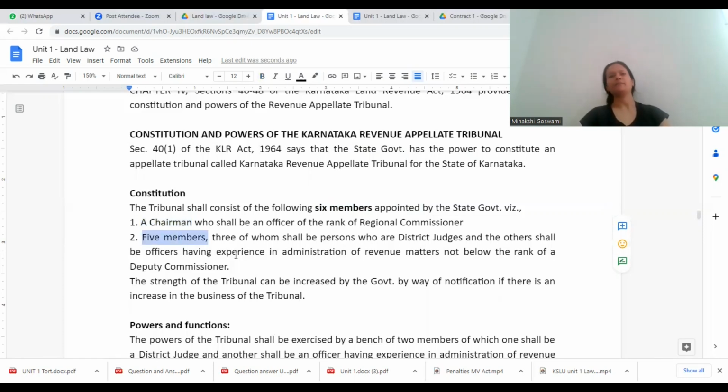Who will these 5 members be? 3 of whom shall be persons who are district judges, and the others shall be officers having experience in administration of revenue matters, not below the rank of deputy commissioner. So DCs are there, right? Similar to their rank, there will be 2 persons who will be experts in administration of revenue matters, and 3 other persons who are district judges.